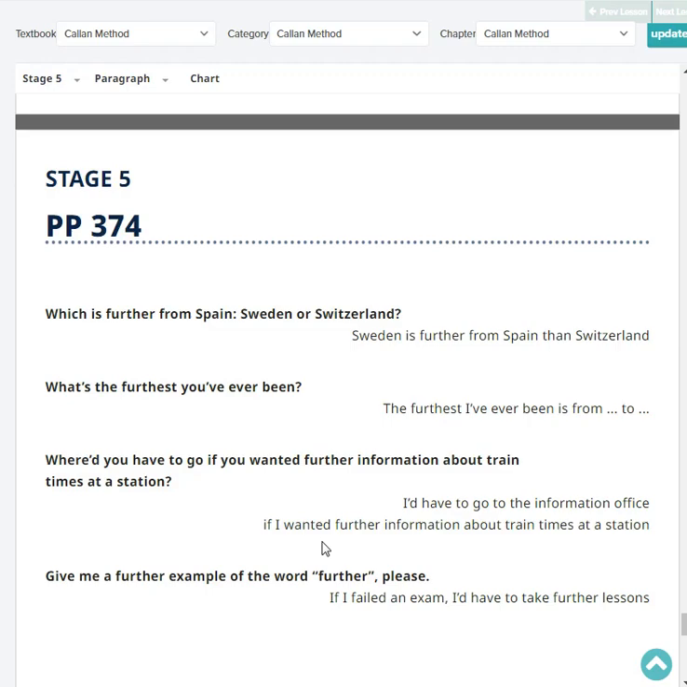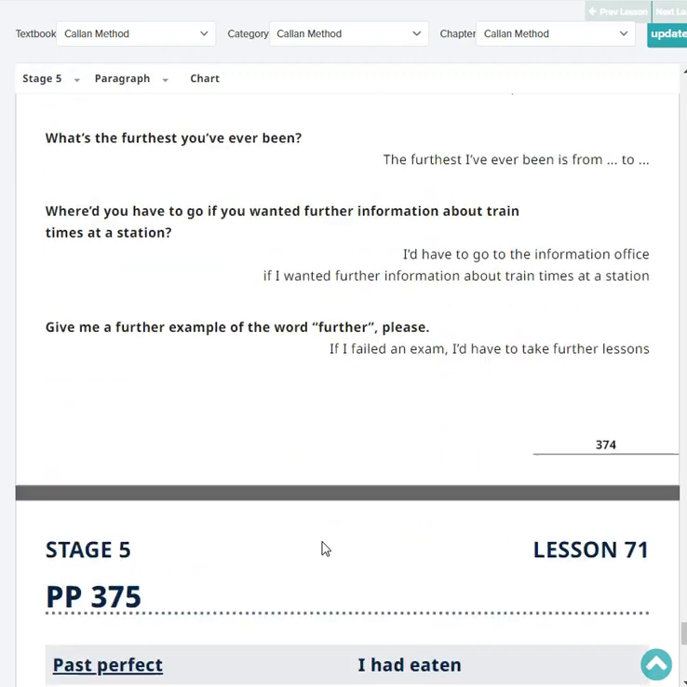Where do you have to go if you wanted further information about train times at the station? I'd have to go to the information office if I wanted further information about train times at the station.